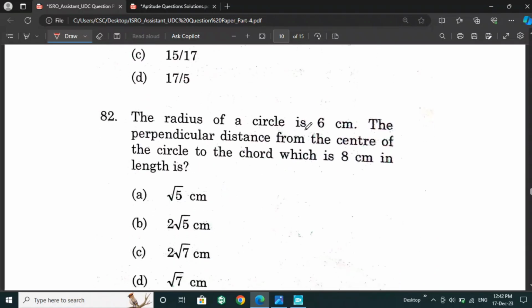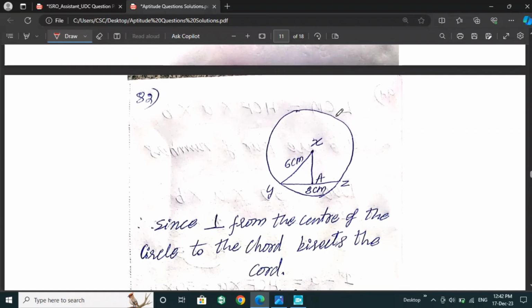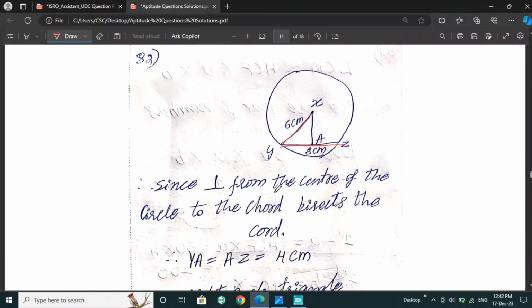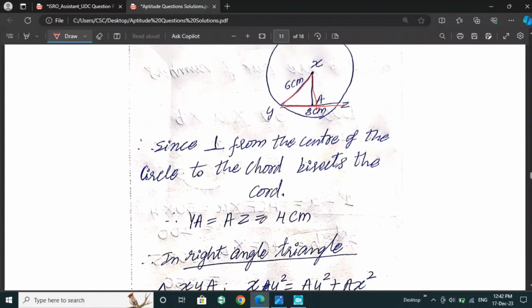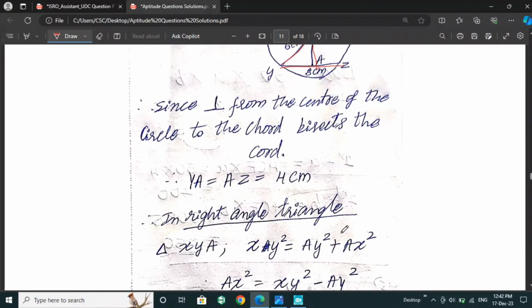The next is, the radius of a circle is 6 centimeter and find the perpendicular distance from the center of the circle to the chord, which is 8 centimeter in length. For this question we can take a circle, then radius is 6 centimeter. Then they have given the chord, we can take YZ as the chord. Since the perpendicular from the center of the circle to the chord bisects that chord, YA is equal to AZ is 4 centimeter.